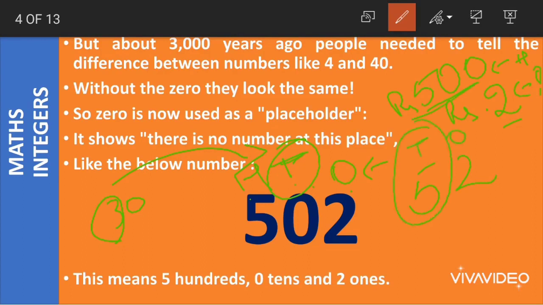Here 5 is in the tens place, right? Because we did not use 0 as a placeholder, we wrongly represented that we have 5 tens, but in actuality we had 5 hundreds.